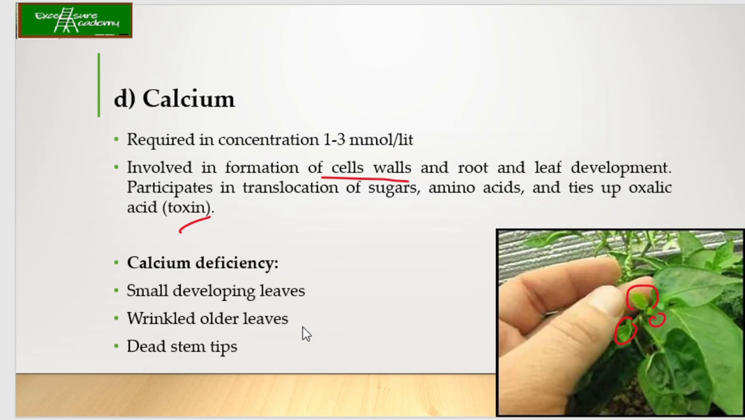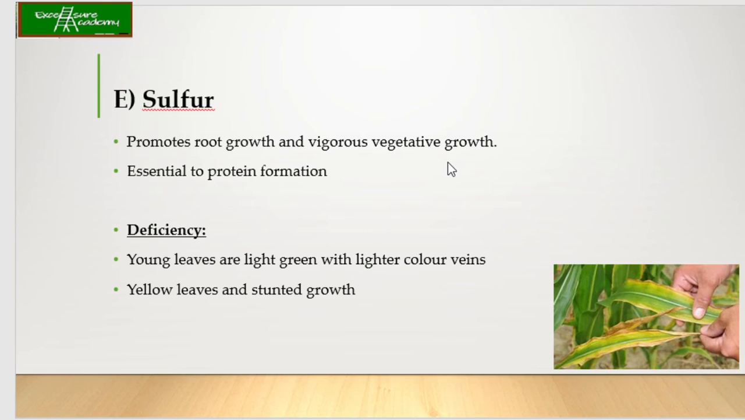Okay. So from this also you can understand that even the calcium is very important for the growth of the plant. Now coming to the next, that is sulfur. It is promoting the root growth and the vigorous vegetative growth. Also important for protein formation. Now why? Because there are two amino acids which require sulfur. So what are those? Yes, those are cysteine and, yes, correct, that is your methionine. Okay. So that's why it is required for your protein synthesis.